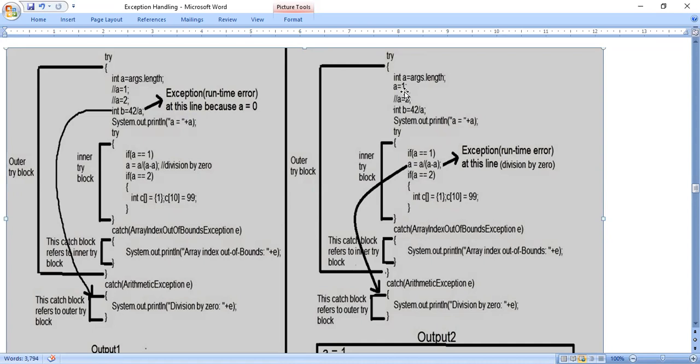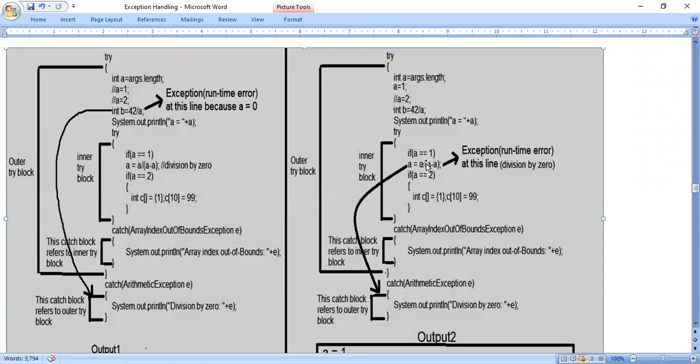If A is equal to 1, then int B is equal to 42 by A, 42 by 1. For this line, we will not get any error, so that line will be executed perfectly. The next line also will execute: System.out.println A is equal to A, so A equals 1. The statements present in the outer try block are executed perfectly without error. It will go to the inner try block.